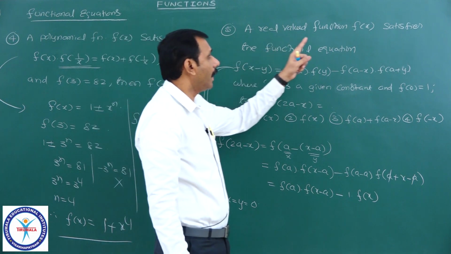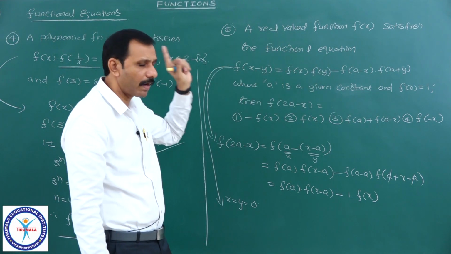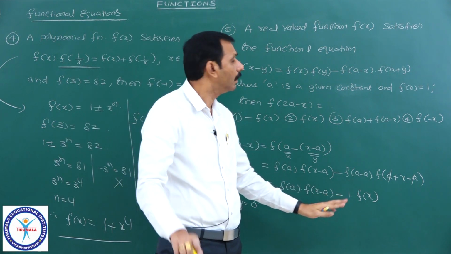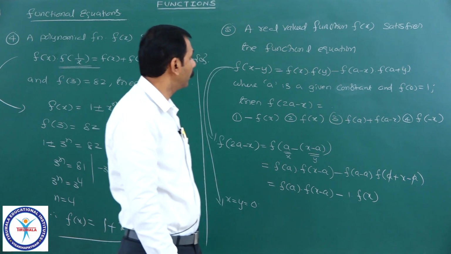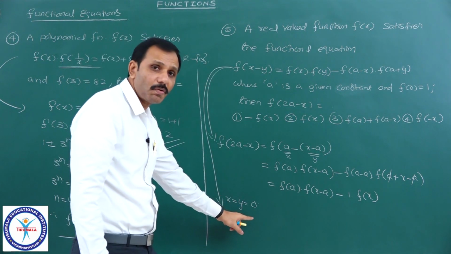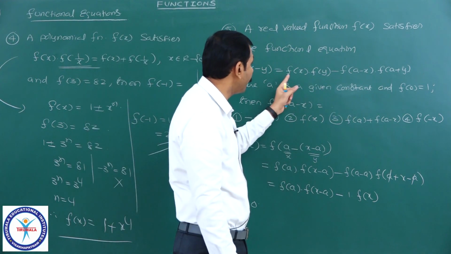Because a real valued function f of x satisfies the functional equation means that it is true for all x, y belonging to the domain. You can take any values of x, y that will satisfy it. Why am I taking x equal to y equal to 0? Because f of 0 is given and f of a I want.